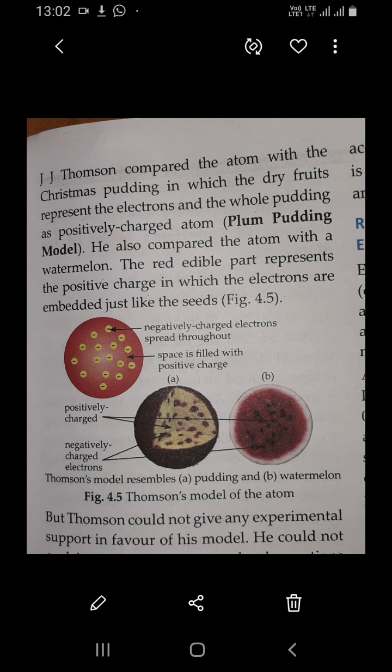He also compared the atom with a watermelon. The red edible part represents the positive charge, in which the electrons are embedded just like the seeds, as you can see in diagrams A and B.